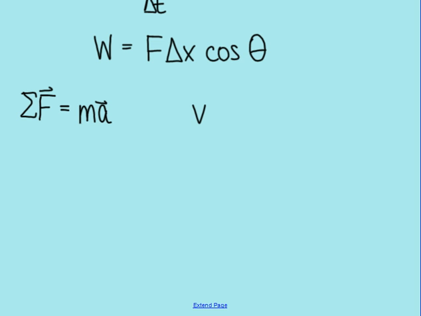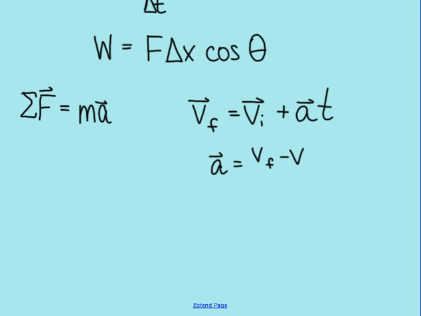So the equation that I'm going to choose is the one that doesn't have displacement in it, since I don't know that yet. That's the first equation. V final equals V initial plus acceleration times time. That means acceleration is equal to V final minus V initial divided by time.